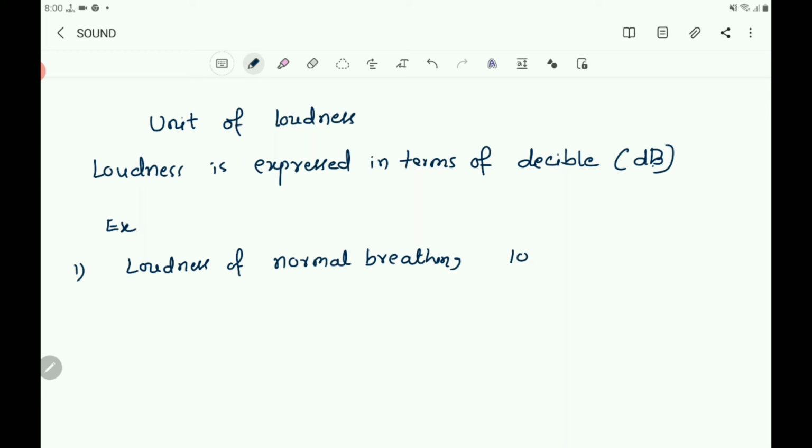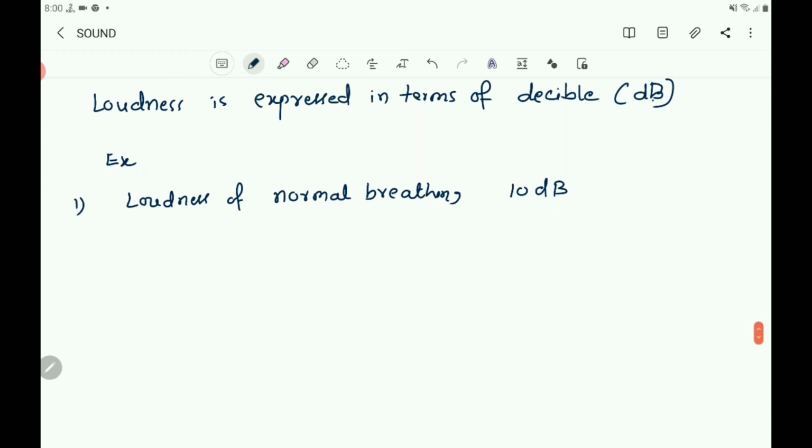And loudness of a soft whisper is 30 dB, 30 decibel.